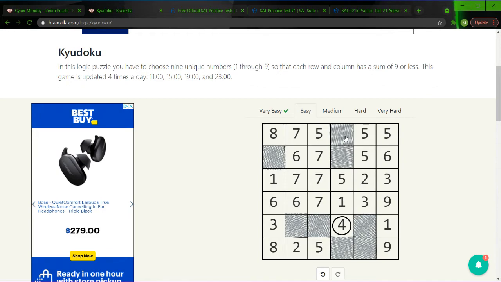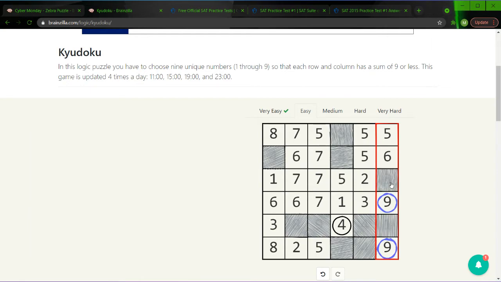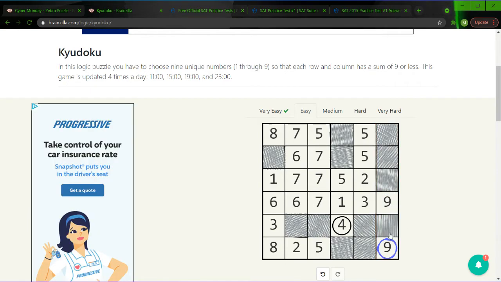Perfect. Now I see two 9s, but I don't see any other 9s on the board, so we can eliminate this entire column, not row. Apologies. Right. And now we can move on to the 8s. 8 here, 8 here, 8 anywhere else? No. So we can eliminate this row with the exception of the 1.